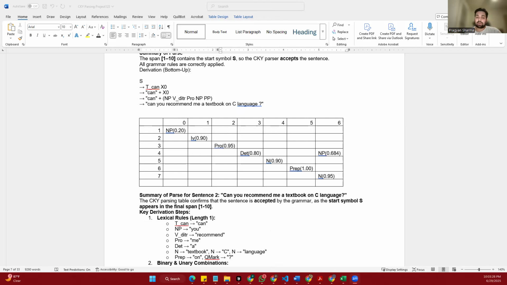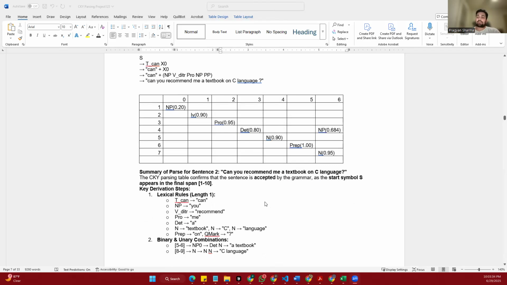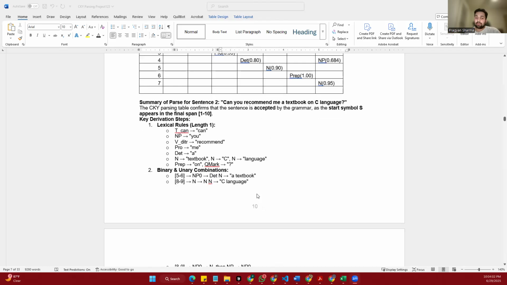Finally, we add the word can using the rule S gives T can and X. So this tells the parser that the full sentence starts with can and is followed by the rest of the sentence structure. After appending the question mark, we reach the final complete structure. So the full derivation goes like this. S gives can, you recommend me a textbook on C language, plus the question mark, since the start symbol S covers the entire sentence from beginning to end. The CKY parser confirms that this is a valid sentence according to the grammar.